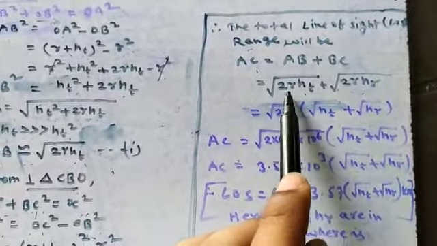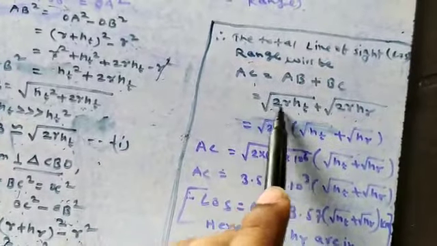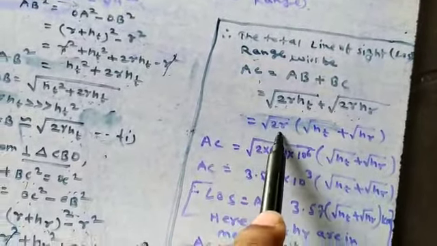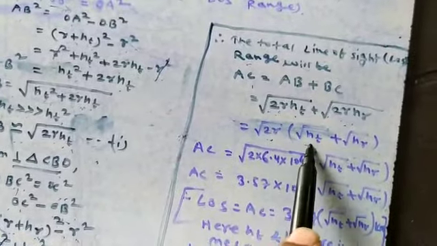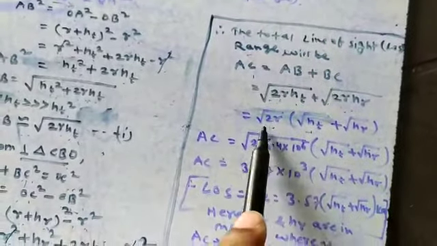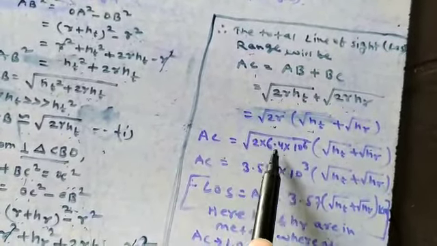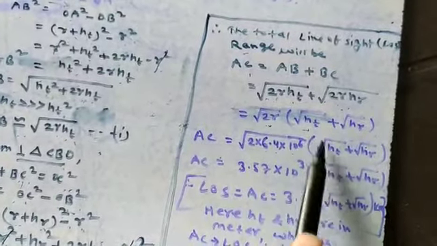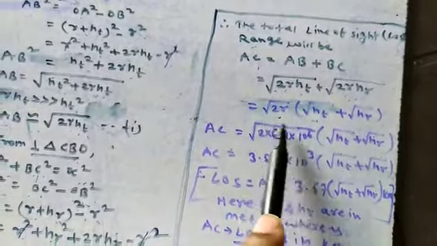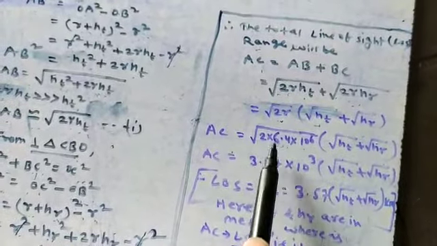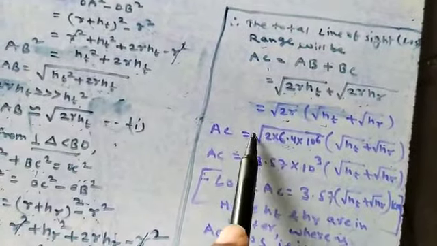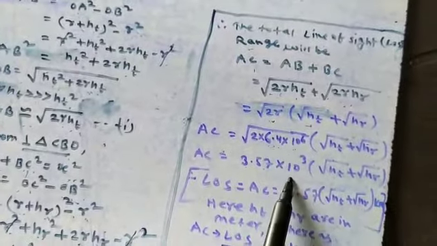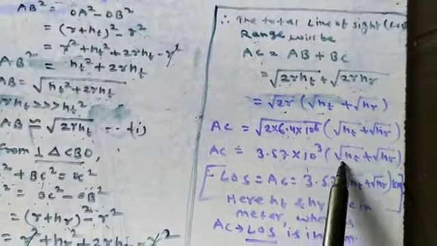Now you can take the common factor outside the square root. The 2R is common, so you can take it outside the brackets as root 2R, and this will give you root HT plus root HR. So after putting the value of R as 6.4 into 10 to the power 6 meter, and multiplying this, it will give you 3.57. After multiplying, you have to take the square root as well, and the square root of 10 to the power 6 will give you 10 to the power 3, times root HT plus root HR.